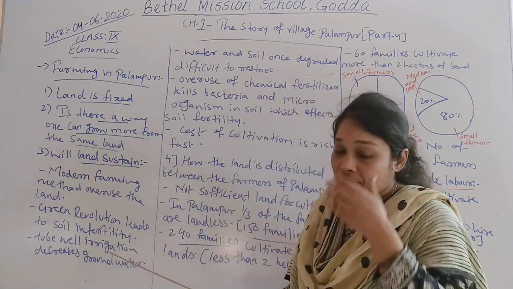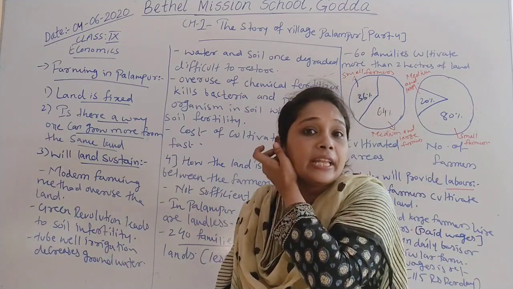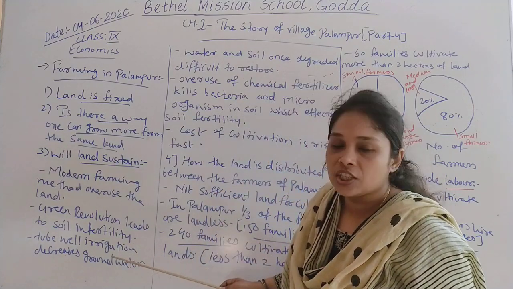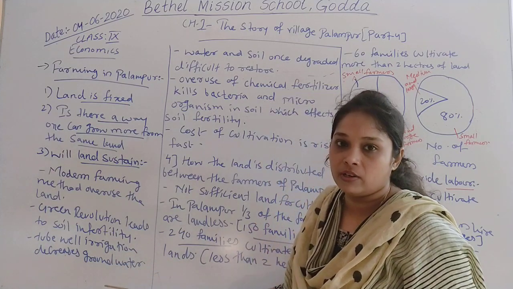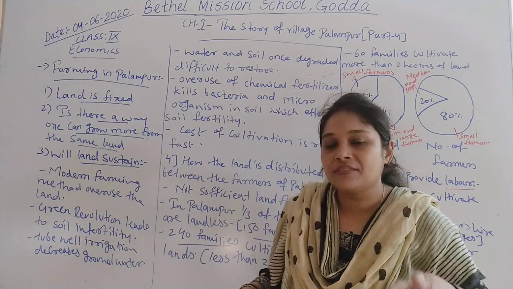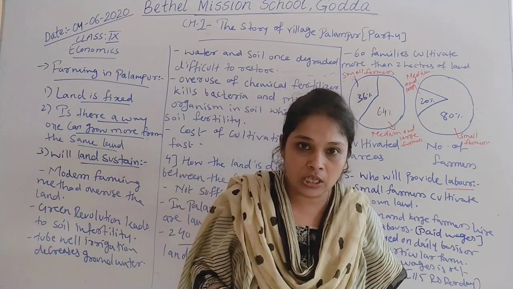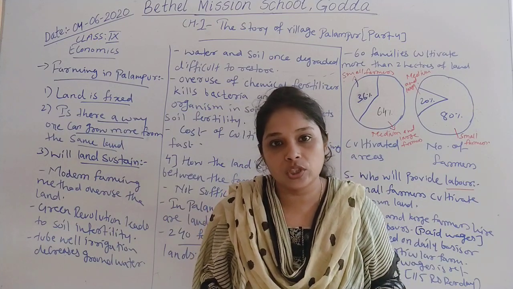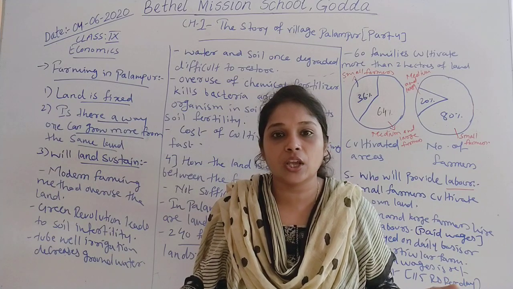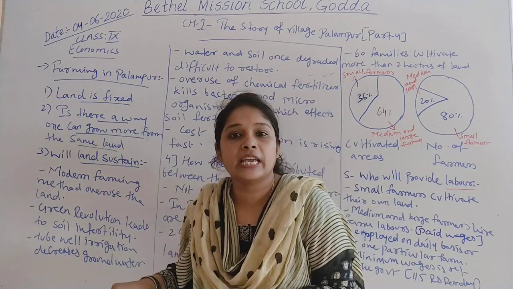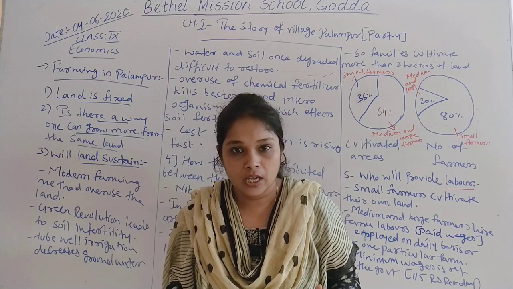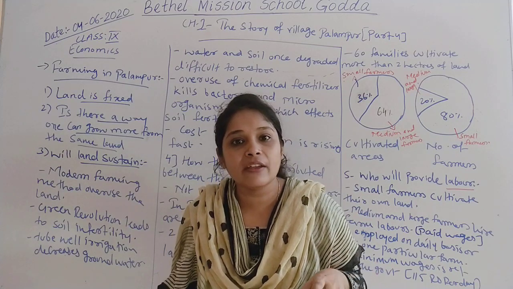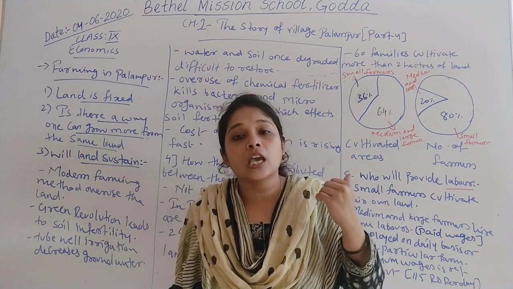Tube well irrigation. We have seen that we have electric tube well irrigation. When electric tube well irrigation is used, that particular irrigation facility decreases the groundwater level. Because we are using electric tube wells, we are using ground level water, and we take it out by using electric force. When we use that irrigation facility, it decreases the groundwater level. And when groundwater level decreases, moisture of land also decreases, which makes land infertile and which also makes the scarcity